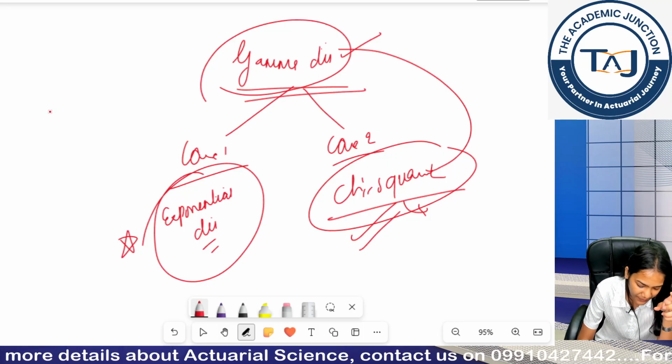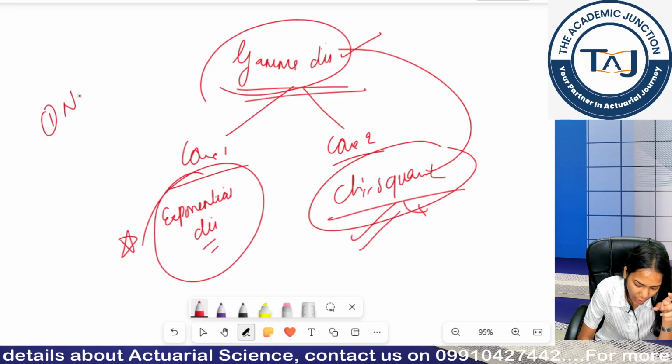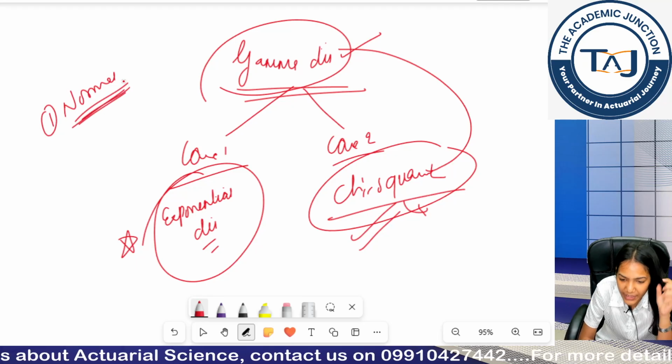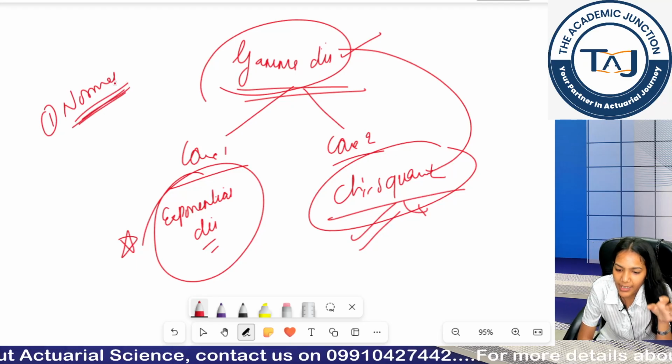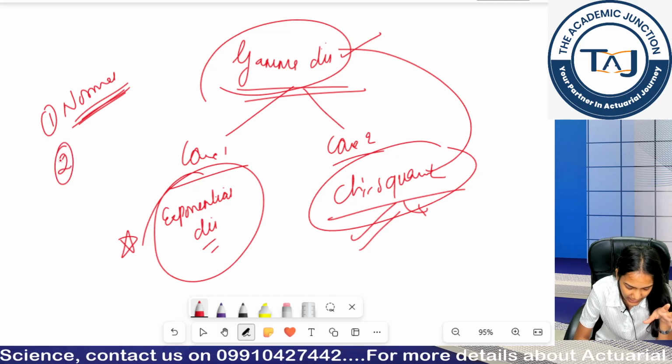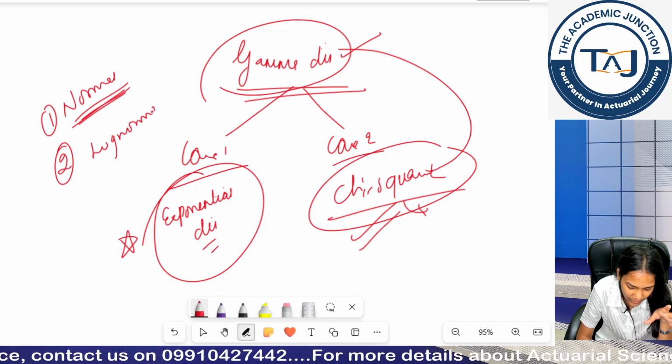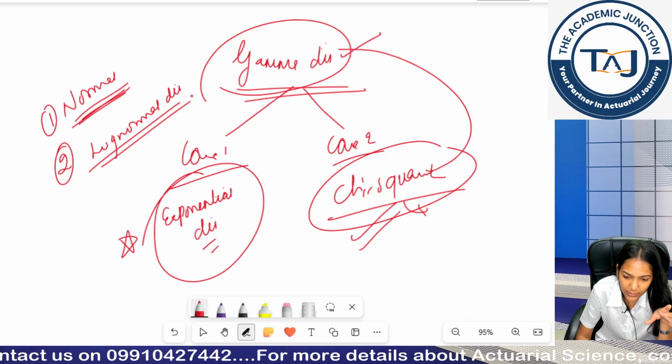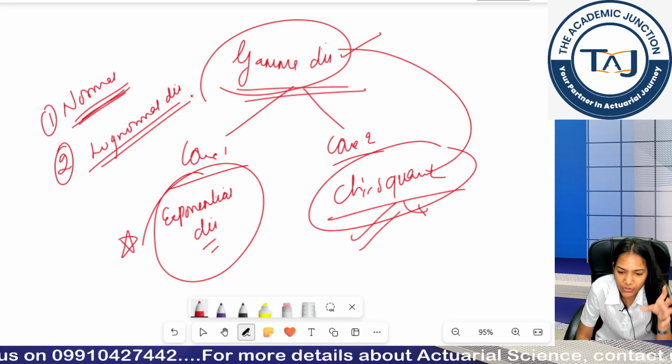We are left with these two distributions, normal distribution, the very important distribution. But I won't ask you to remember its PDF because it's very complicated, okay. Second is log normal distribution. These two distributions we have to study again.